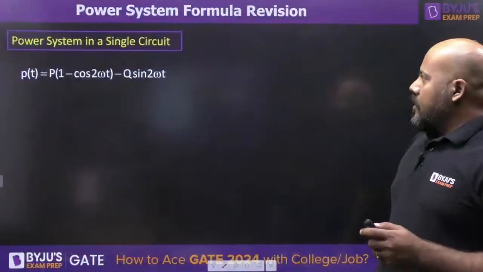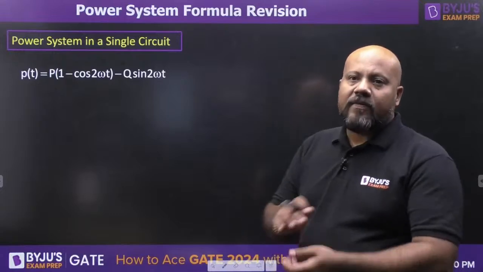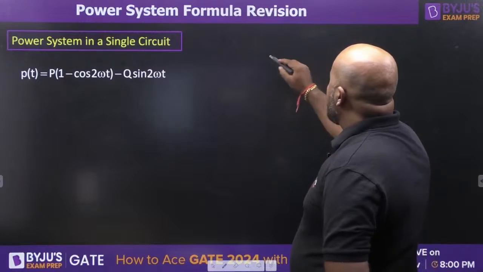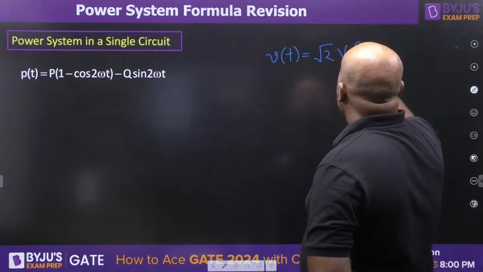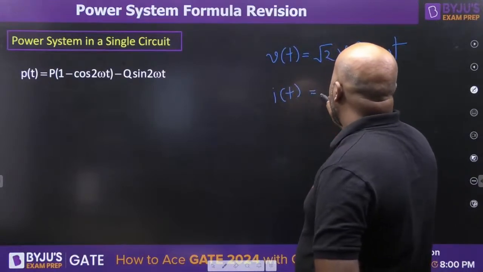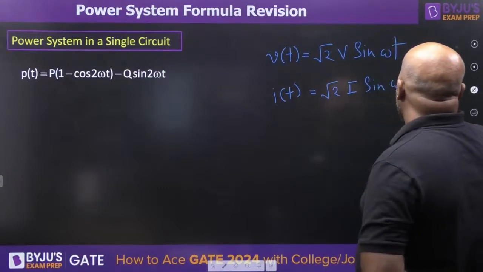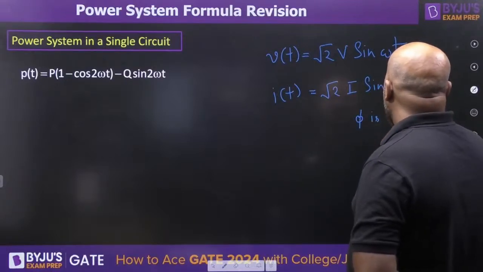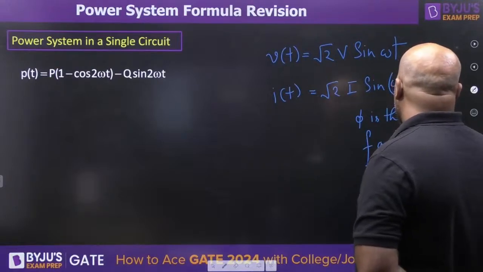So now we can start. Let us start with the very basic introduction part of the power system, that is power in a single phase circuit. You can understand if I am representing the voltage as root 2 V sin omega t, and suppose the current in the single phase circuit is root 2 I sin(omega t minus phi), where phi is the power factor angle.